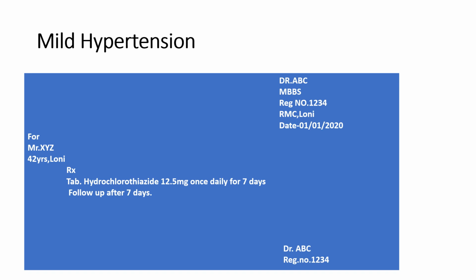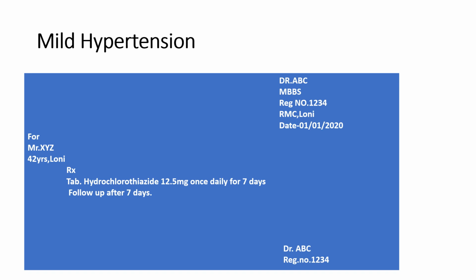Here we use tablet hydrochlorothiazide 12.5 milligram once daily in the morning for 7 days and instruct the patient to come after 7 days for checkup. Okay, if the patient does not tolerate hydrochlorothiazide, then we can use other alternative drugs like telmisartan, atenolol, amlodipine. These are the alternative drugs for hydrochlorothiazide.